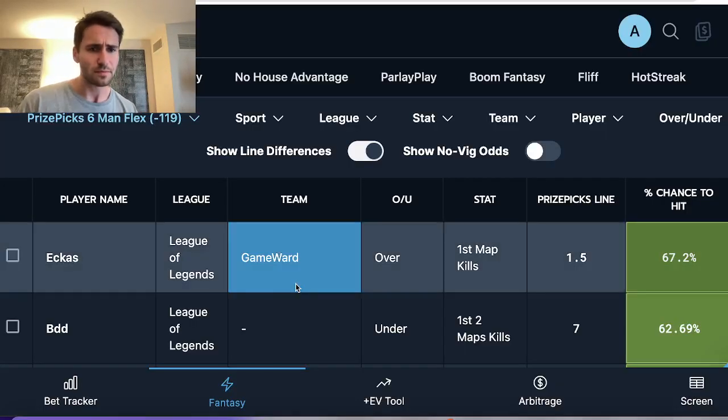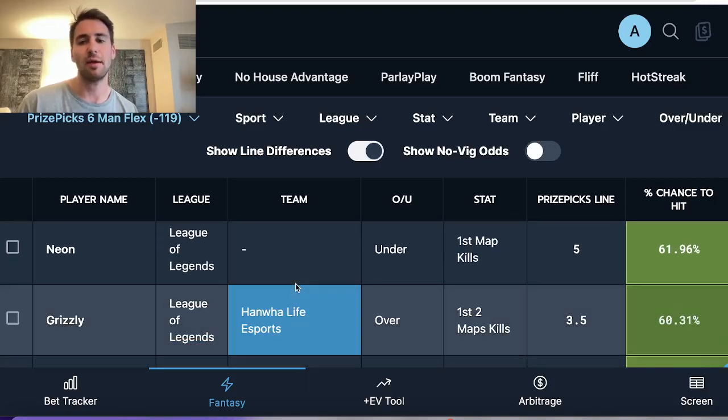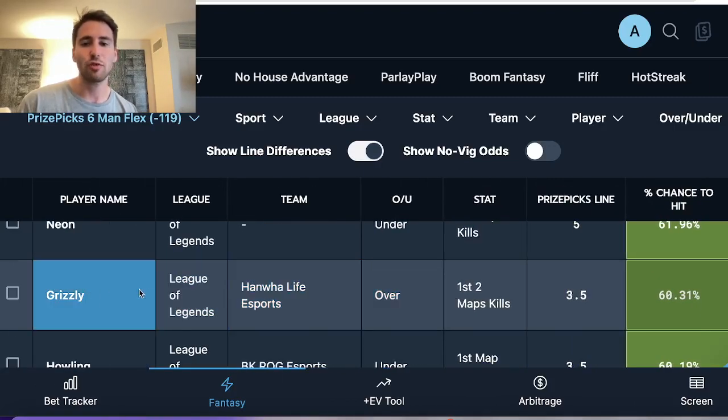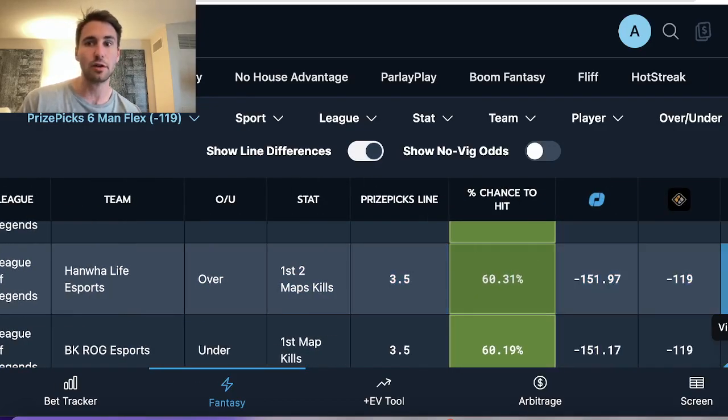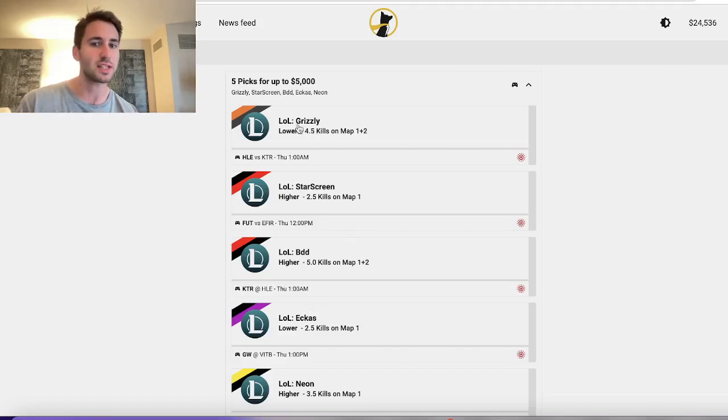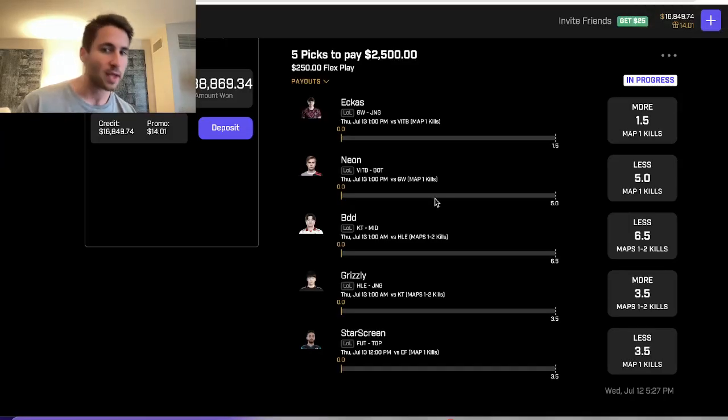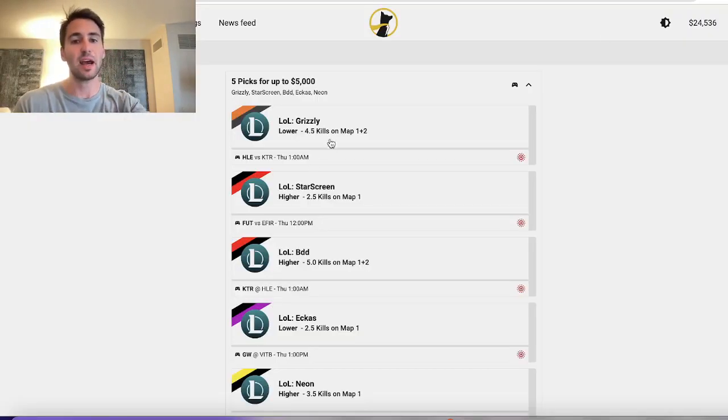But anyways, next pick. You can see right here, there's a bunch, but here is Grizzly. His line is 3.5 on PrizePicks. Underdog Fantasy has him at 4.5. So once again, I took the under on Underdog and the over on PrizePicks, and if he has exactly 4, then I win my over 3.5 on PrizePicks and I win my under 4.5 on Underdog Fantasy. So this is called middle betting, and it's a really low-risk strategy where you're essentially just capitalizing on massive differences in sportsbook odds.